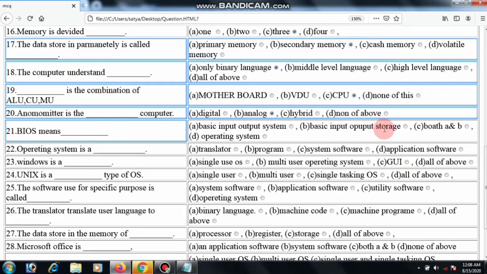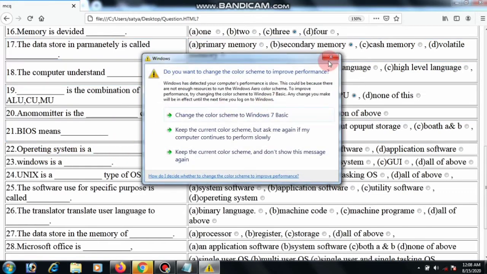BIOS is a set of programs. BIOS means basic input output system. So we click basic input output system. Here the options are basic input output storage, both A and B, no, operating system. So we click basic input output system.